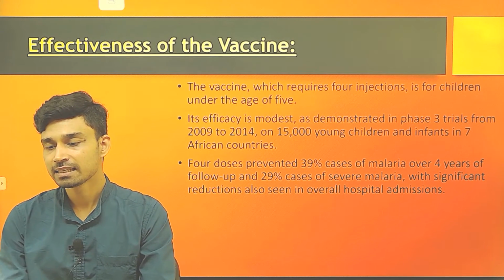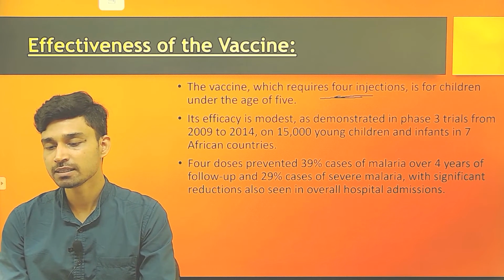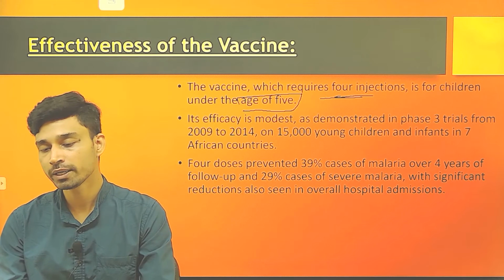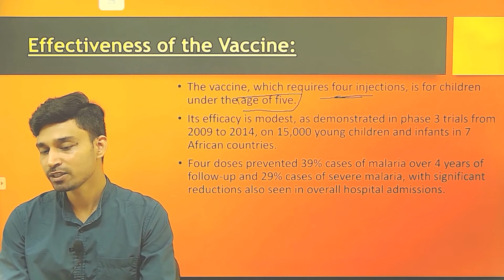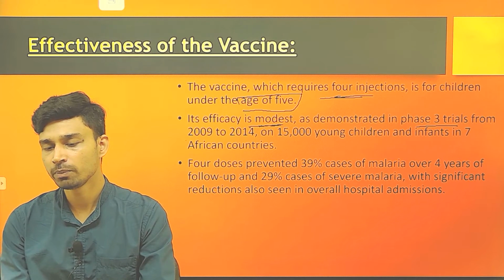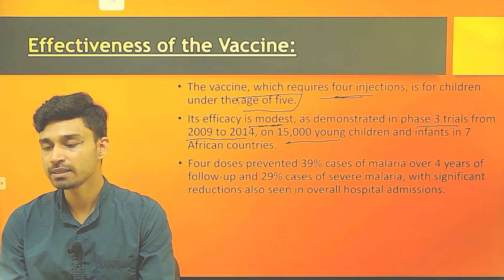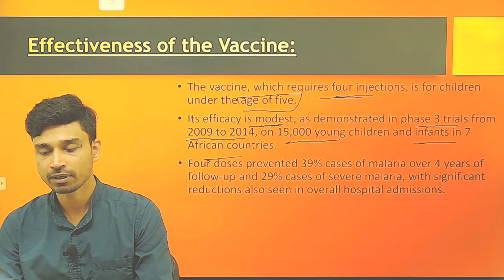The effectiveness of the vaccine, if we try to understand, is that it requires 4 injections in children who are younger than 5 years old. The efficacy of this vaccine is modest, as demonstrated in phase 3 trials that occurred between 2009 and 2014 on around 15,000 young children and infants in 7 African countries.